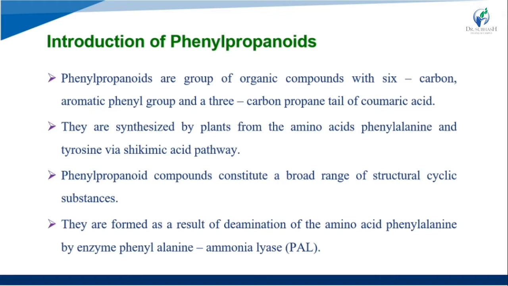Phenylpropanoid compounds constitute a broad range of structural cyclic substances.